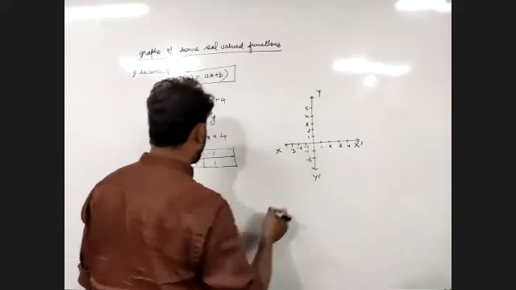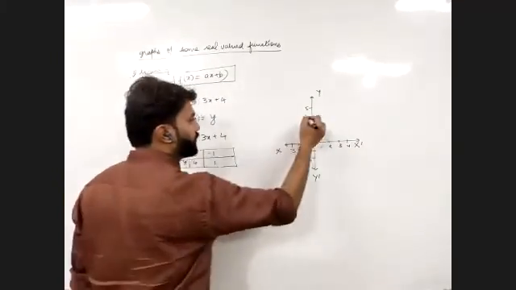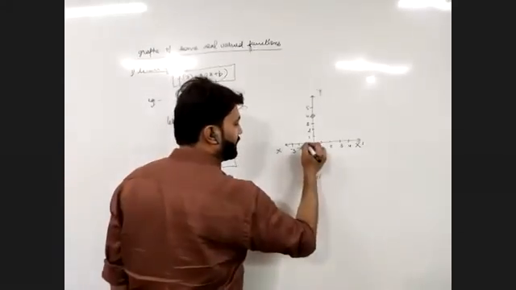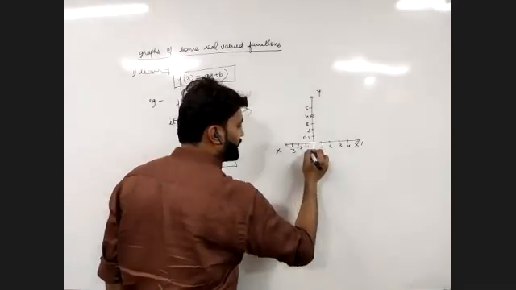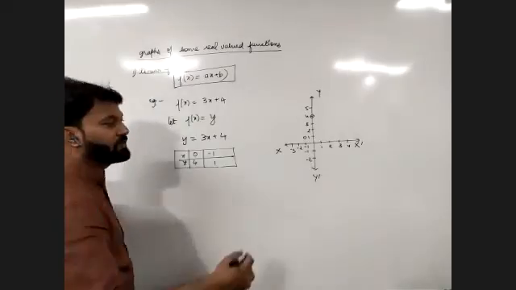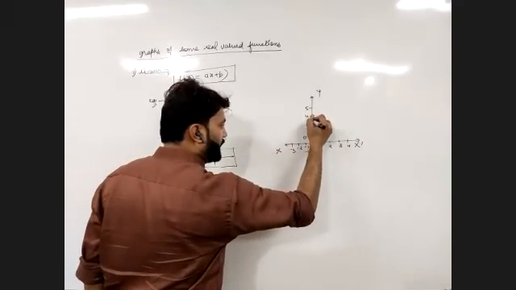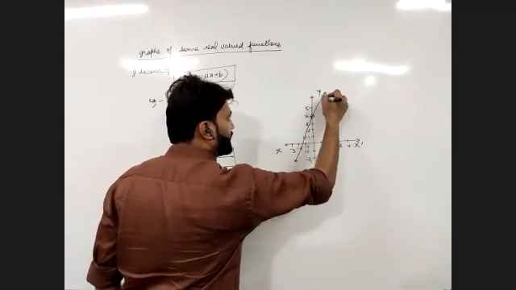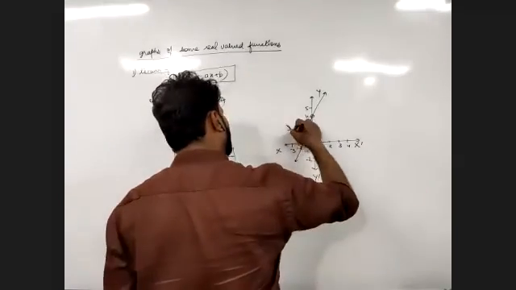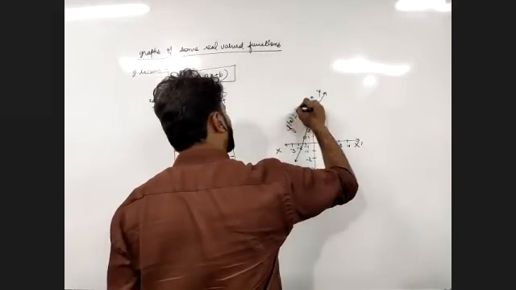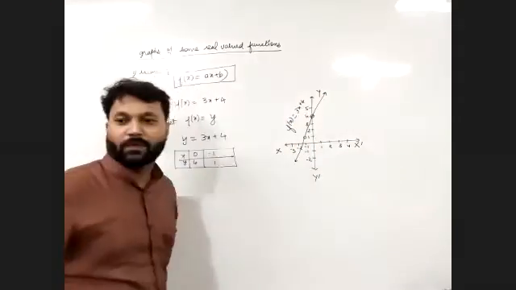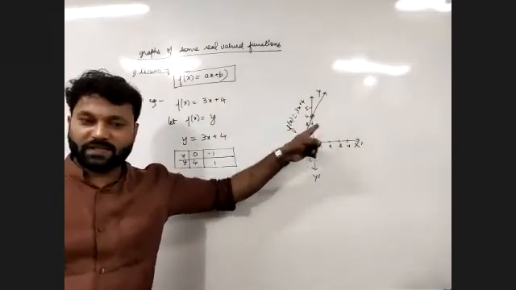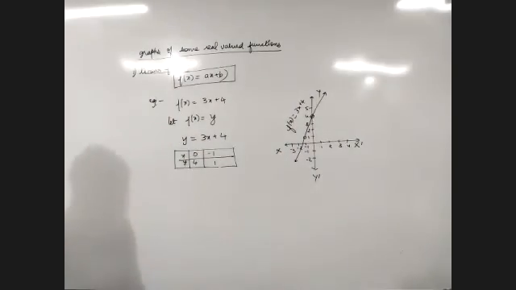Look, when x is 0, y is 4. When x is minus 1, y is 1. So we'll simply draw a straight line passing through these two points. This is the graph for f(x) is equal to 3x plus 4. So we can easily conclude that the graph for a linear equation is always a straight line. Note it down, please.